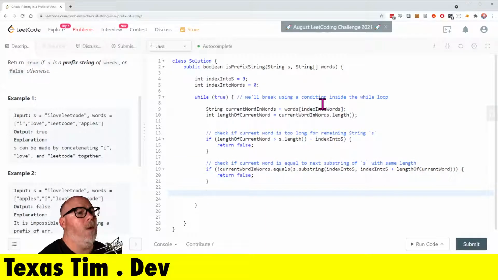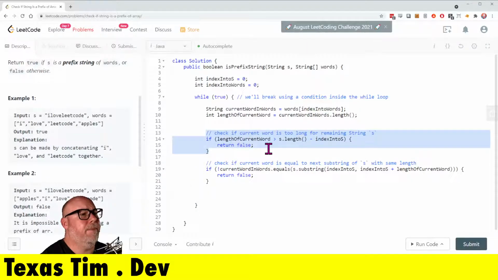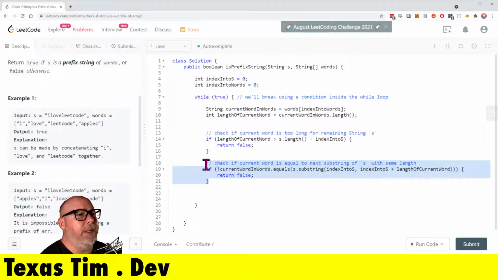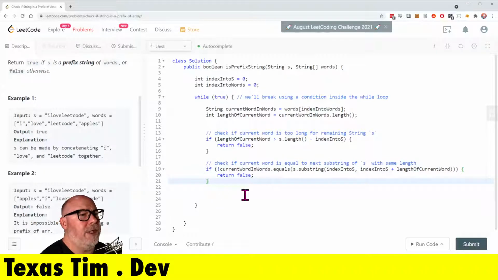All right, so if it passes this check, then at least it's possible. You know, the length of the word could fit into the remaining characters of S. Here we're seeing if it actually matches. So if we reach this point, then we have a successful match.